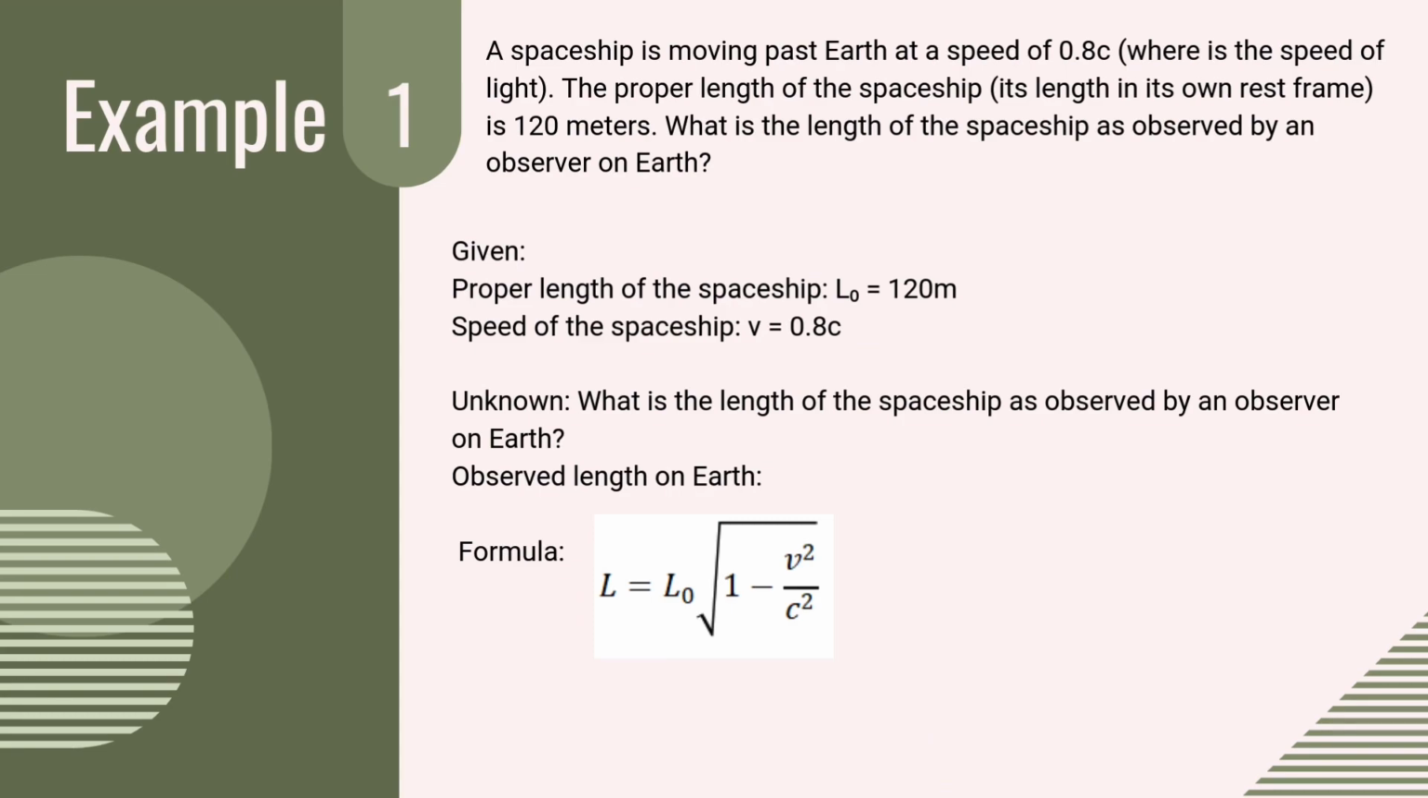Let's answer this. A spaceship is moving past Earth at a speed of 0.8 c. The proper length of the spaceship is 120 meters. What is the length of the spaceship as observed by the observer on Earth? Givens are proper length is 120 meters and velocity is 0.8 c. This is the formula. Now, let's substitute the givens into the formula.